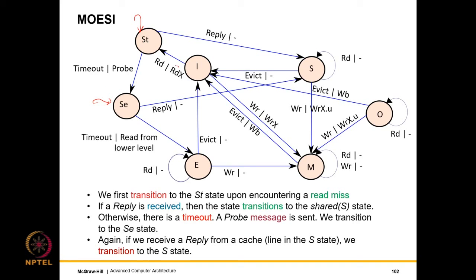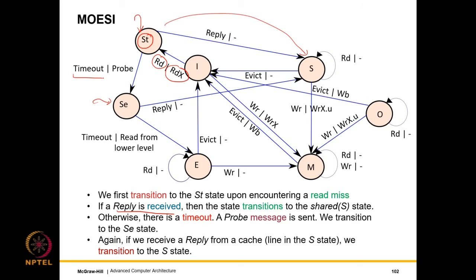So this is a read miss from the I state, right? There's a read, and the read leads to a read miss from the I state. Then we transition to the ST state. ST is the first temporary state. In this case, if a reply is received, which means the valid owner exists, then we have a regular state transition to the S state. Because we received a reply, nothing needs to be done. We just transition to the S state because the owner supplied a copy of the block.